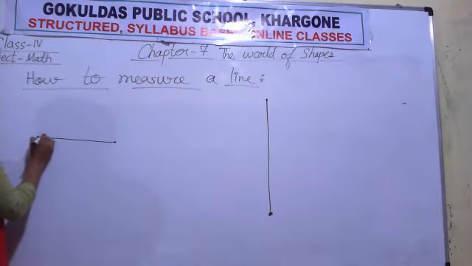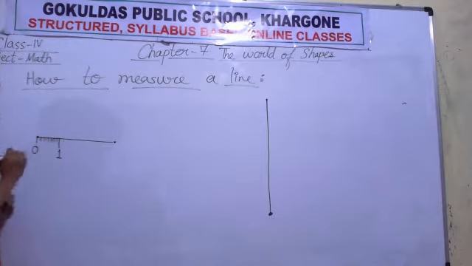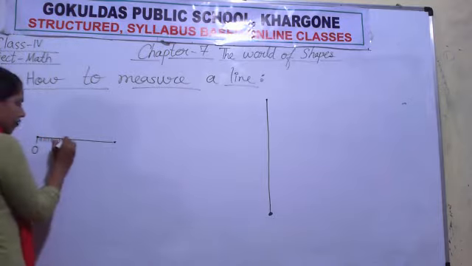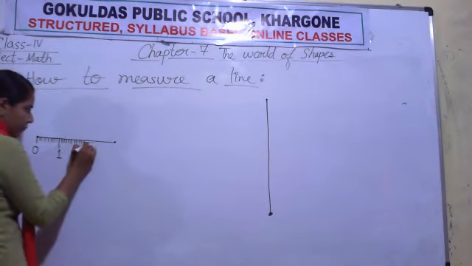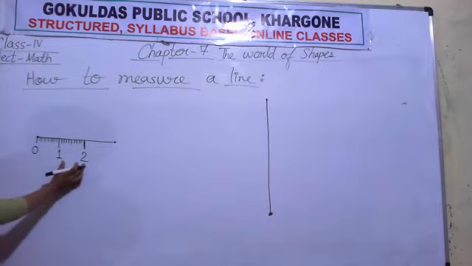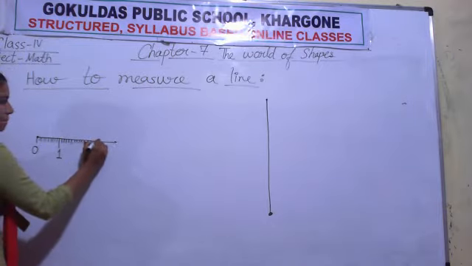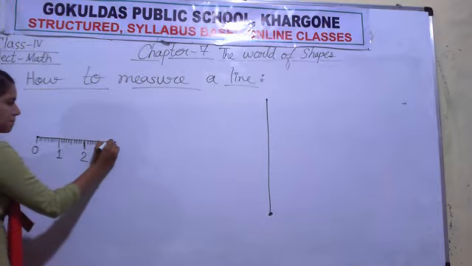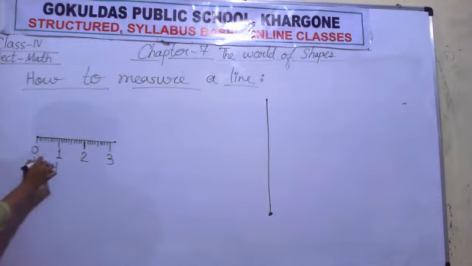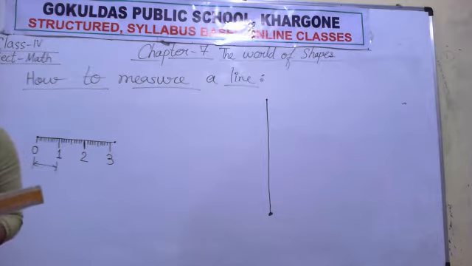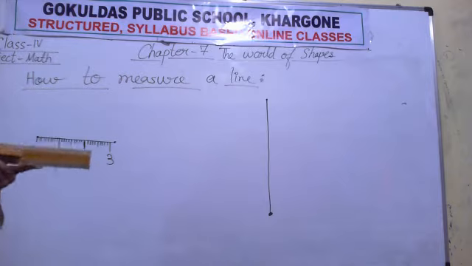It is 0, then 1, 2, 3, 4, 5. Then 1 is written on your scale. Then 1, 2, 3, 4, 5. So each big division on your scale is made up of 10 small divisions. You can check your scale.